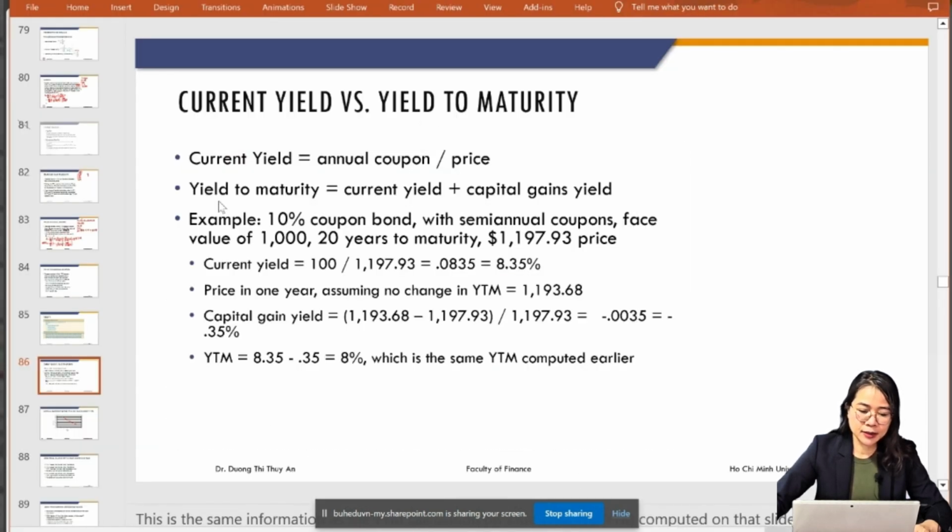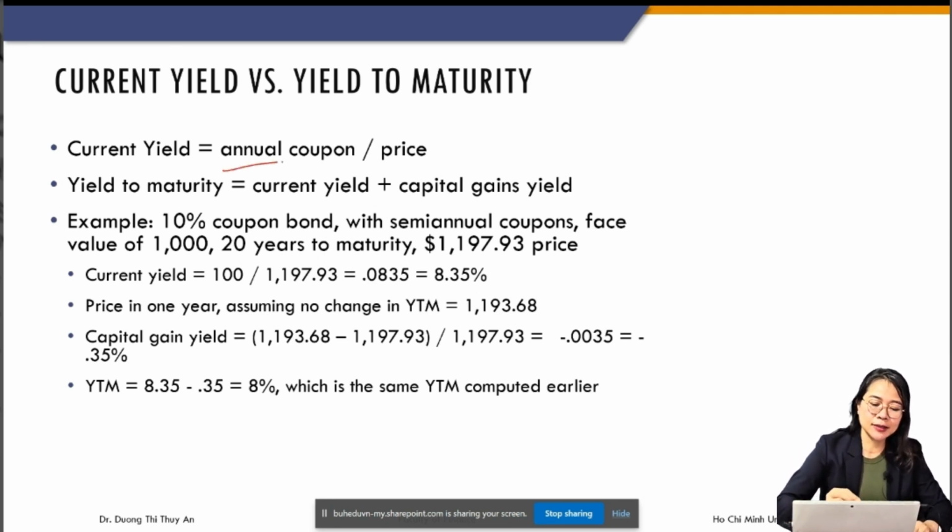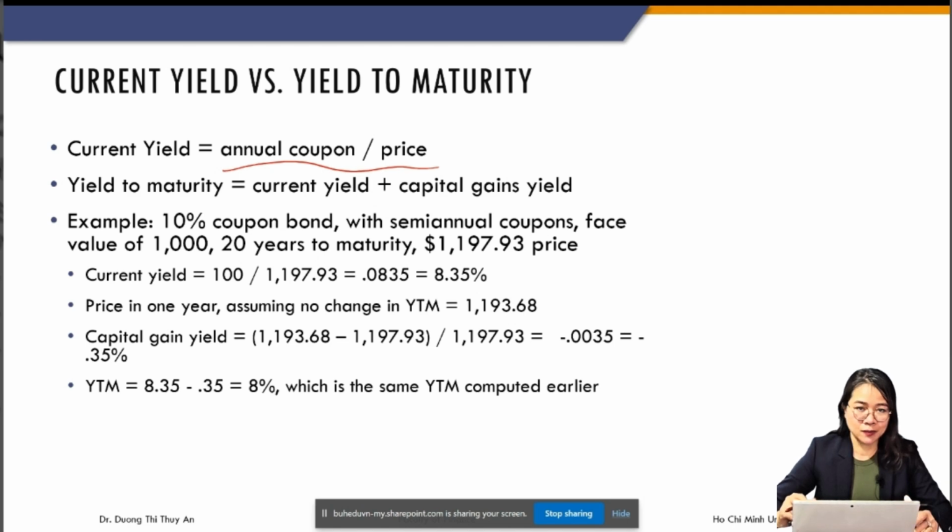Okay, now get yourself familiar with another terminology about the yield. Yield to maturity is YTM, lãi suất đáo hạn. Now we have current yield, lãi suất hiện hành. And this is the formula for the current yield. The current yield is equal to annual coupon over the price. So this yield measures the percentage of your earning in the form of coupon, only coupon.